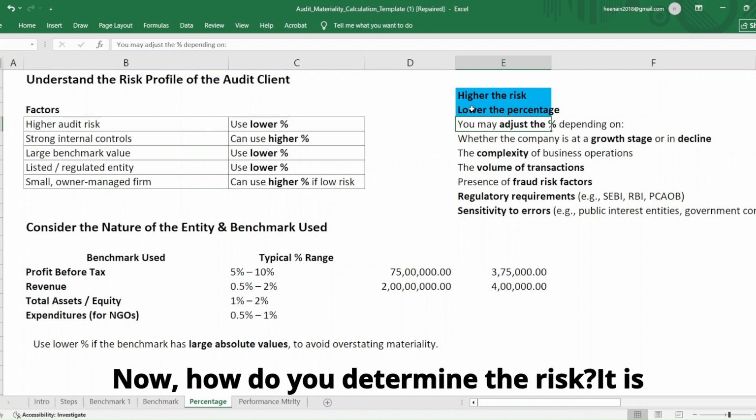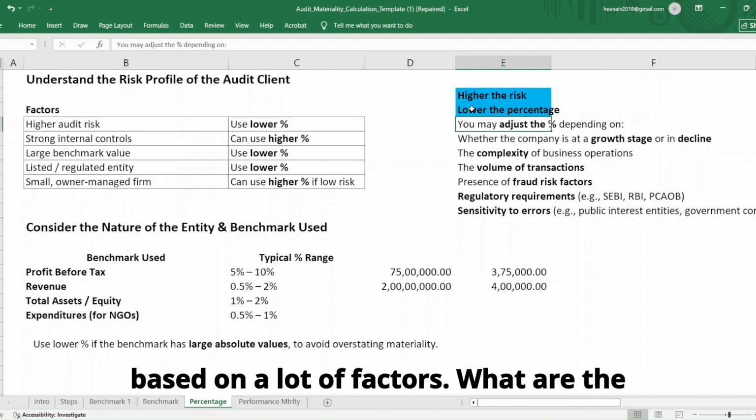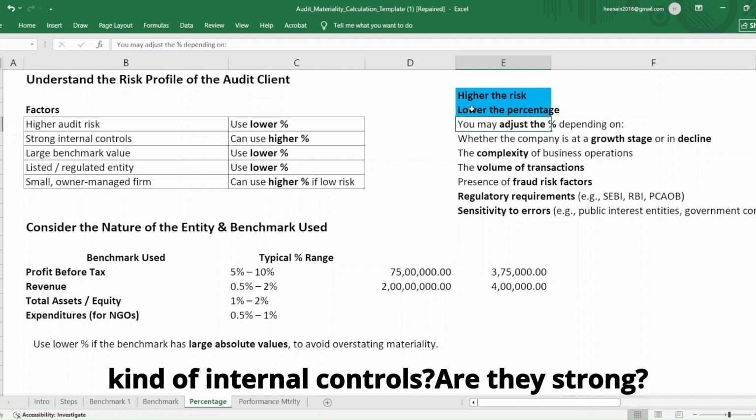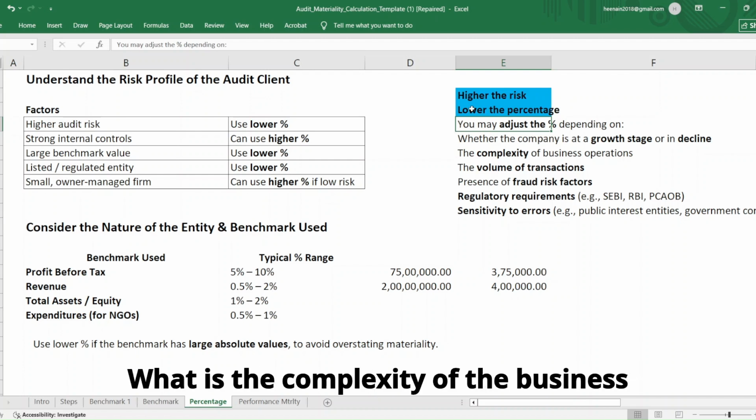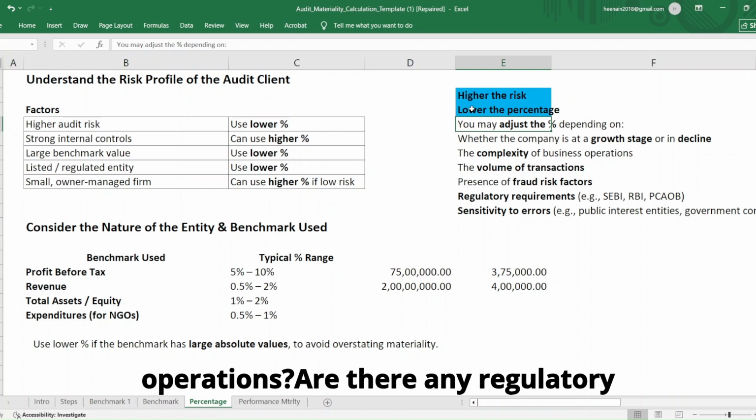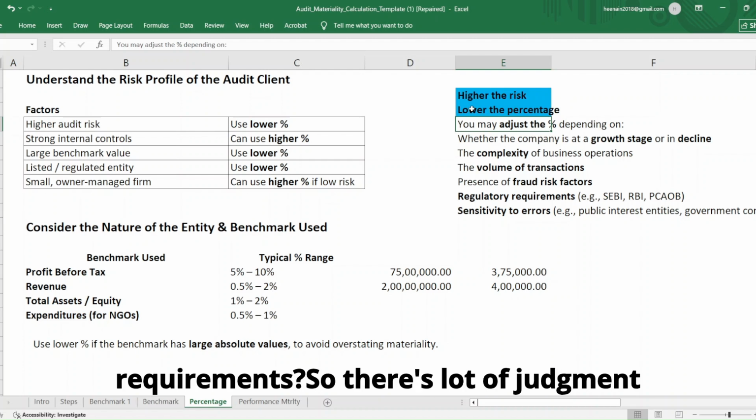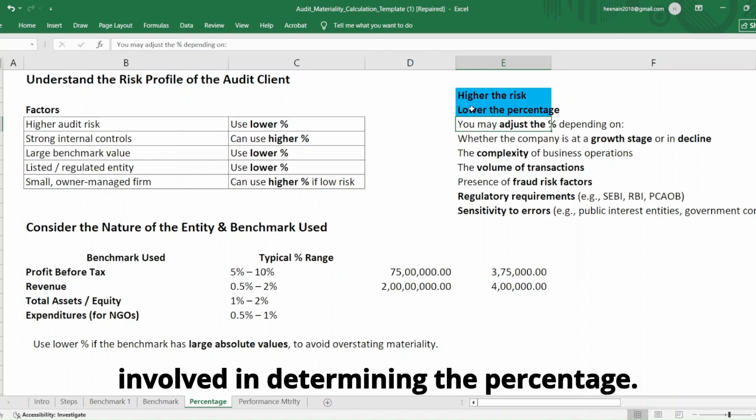Now, how do you determine the risk? It is based on a lot of factors. What are the kind of internal controls? Are they strong? Then what is the volume of transactions? What is the complexity of the business operations? Are there any regulatory requirements? So there's a lot of judgment involved in determining the percentage.